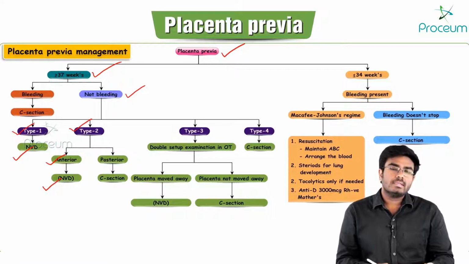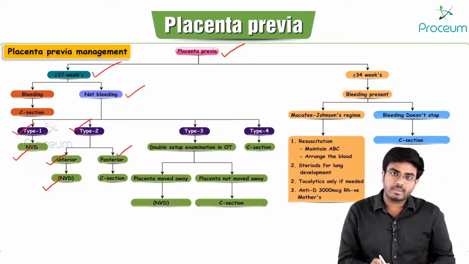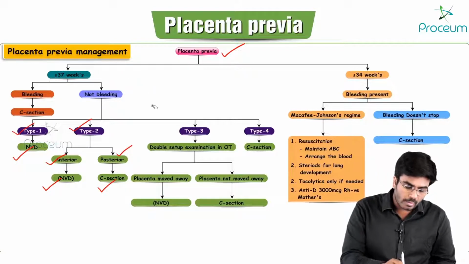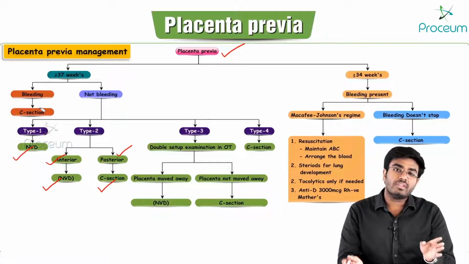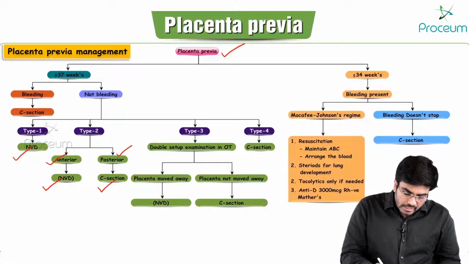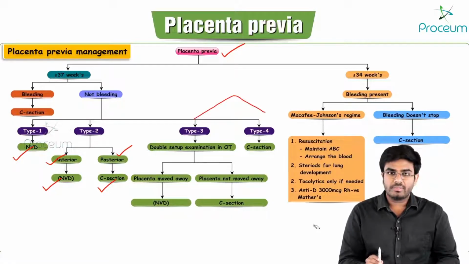If it is type 2 posterior, that is a dangerous variety of placenta previa, you have to go with C-section. Why? Because normal vaginal delivery will cause compression of the placenta between the fetal head and the sacral bone. Type 3 and type 4 are considered major degrees of placenta previa.